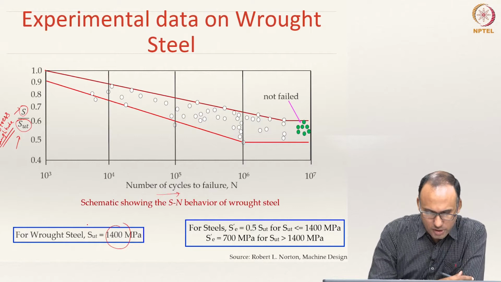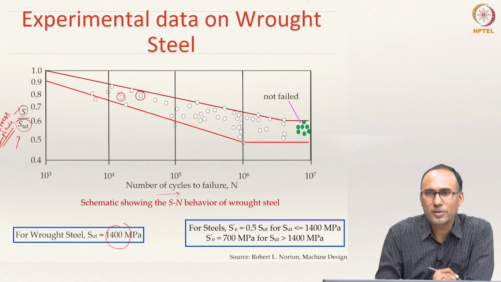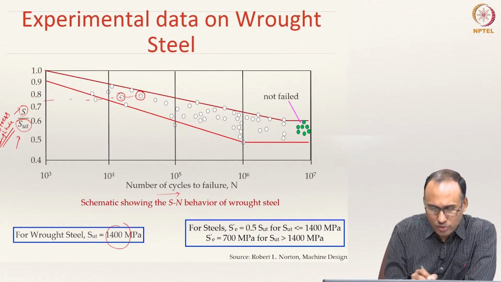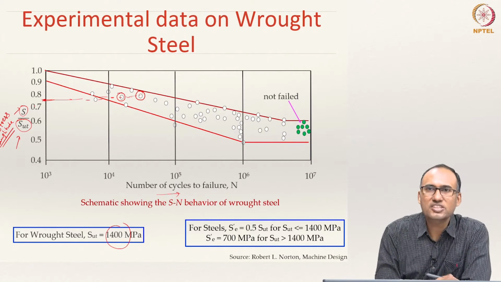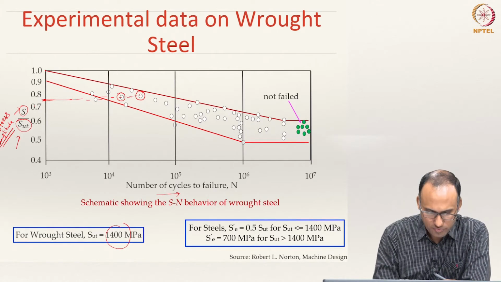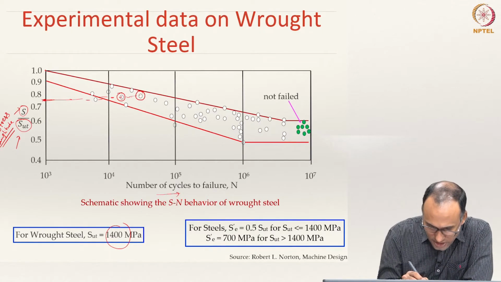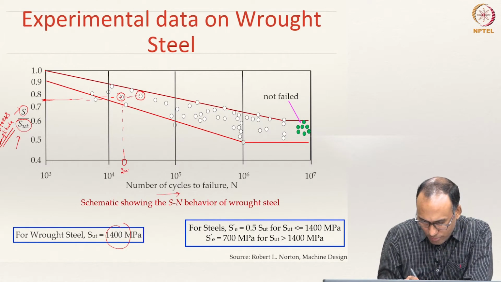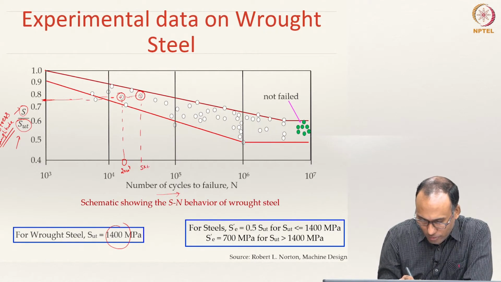However, if you see a specimen, for instance you take this sample, both of them are subjected to the same stress amplitude, say 0.75 SUT, normalized stress amplitude. But this specimen gave a life of say 2 into 10 power 4 cycles, whereas this one has given say 5 into 10 power 4 cycles.